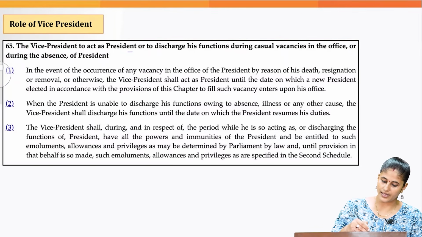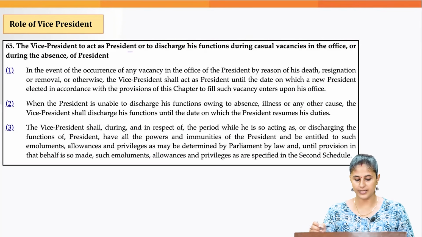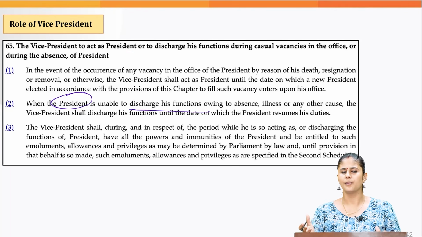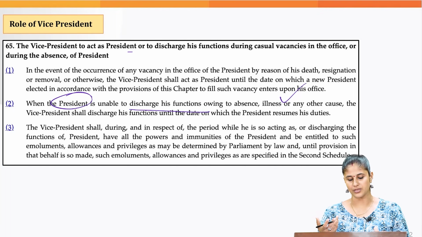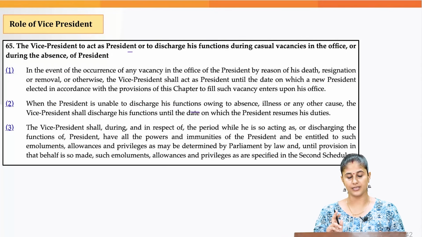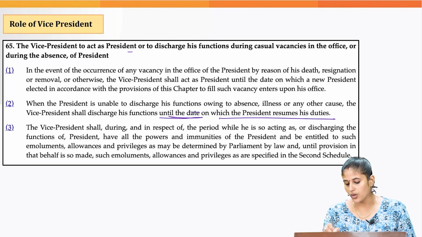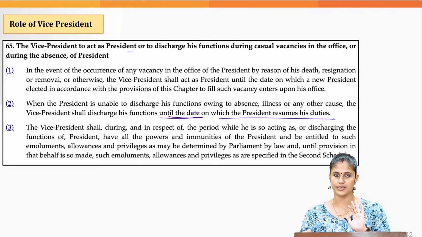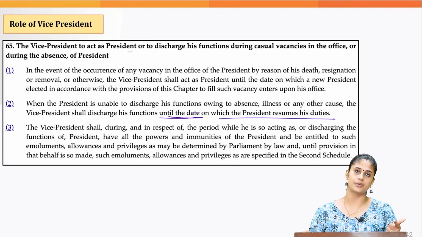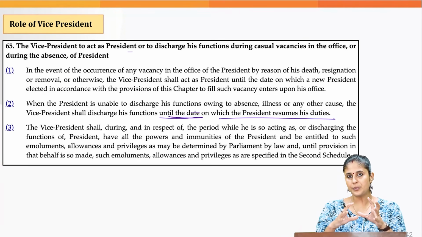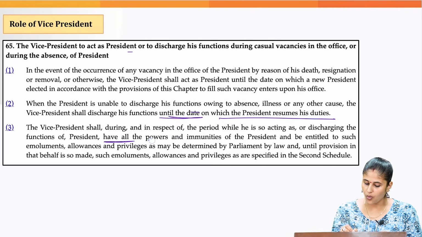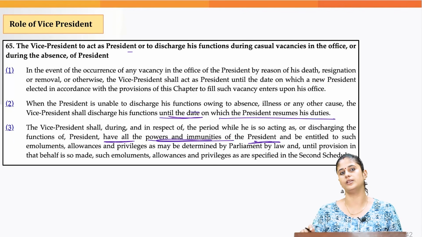Another situation wherein the Vice President would be acting as President is when the current President is unable to discharge his functions, maybe because of some illness or absence. In this situation, the Vice President would act as President until the date on which the President resumes his duties. Then make note of another point which could be asked in the prelims: when the Vice President is acting as President, he or she would have all the powers and immunities which are available to the President.